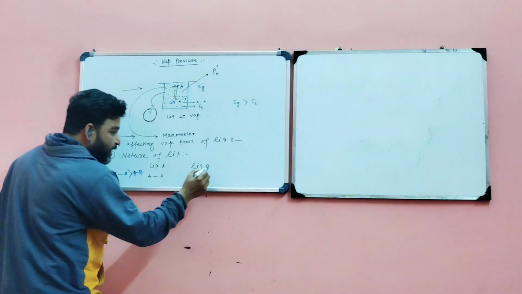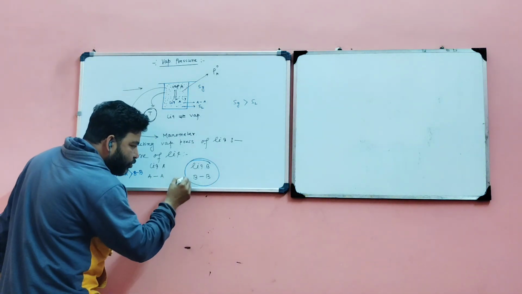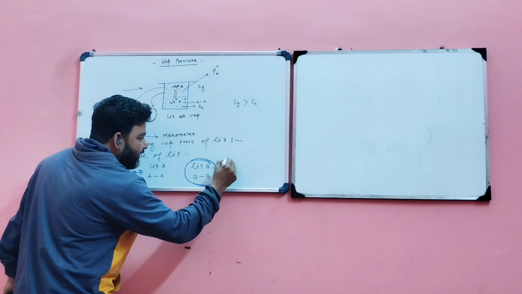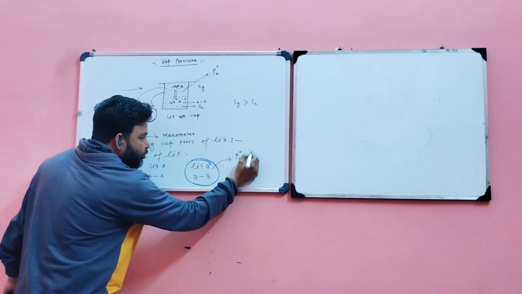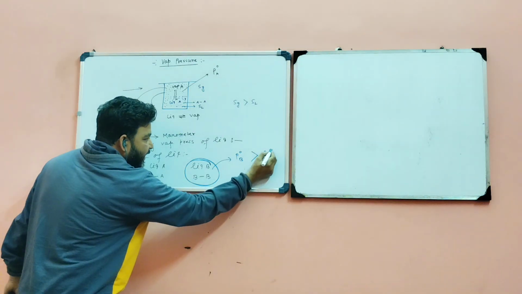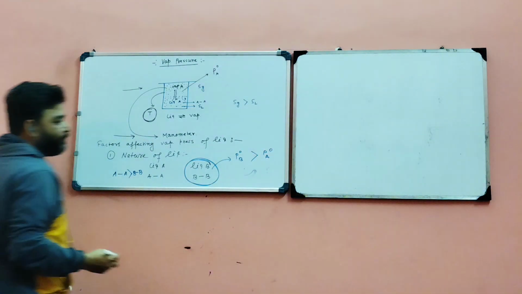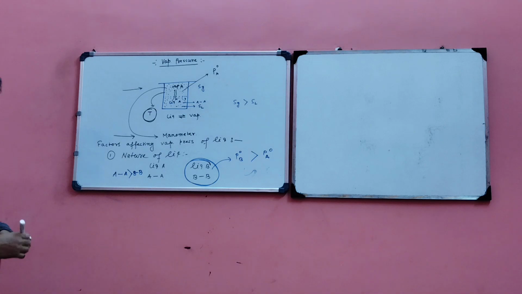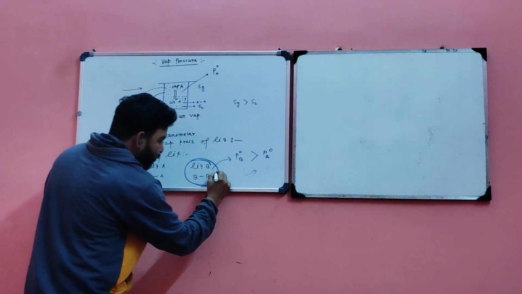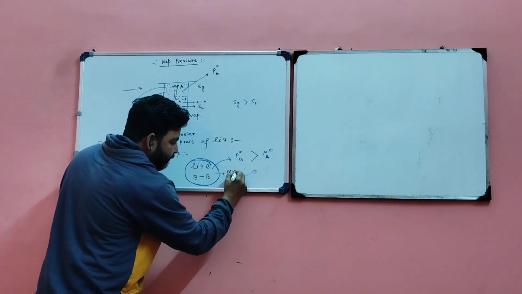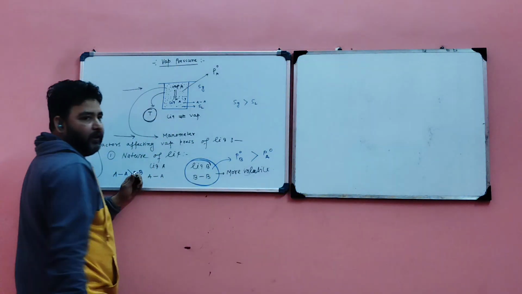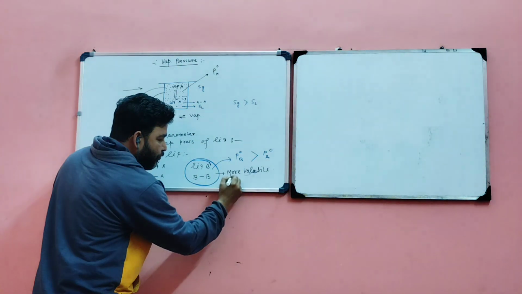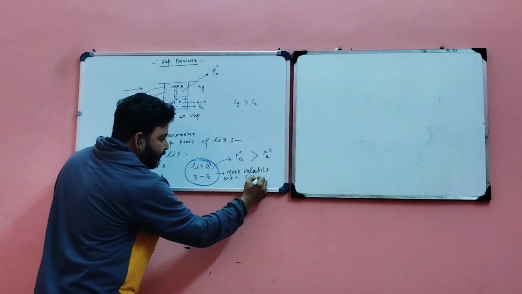So that means if liquid B easily goes to vapor state, then the standard vapor pressure of B should be higher than the standard vapor pressure of liquid A. Clear? So that's why liquid B can be considered more volatile with respect to liquid A.